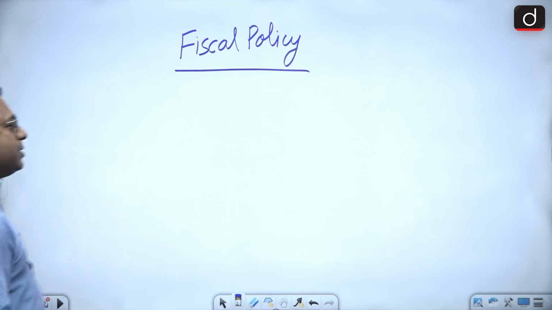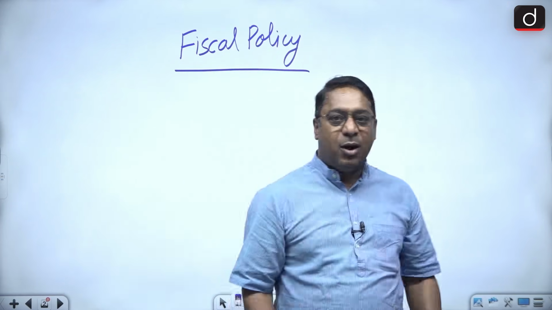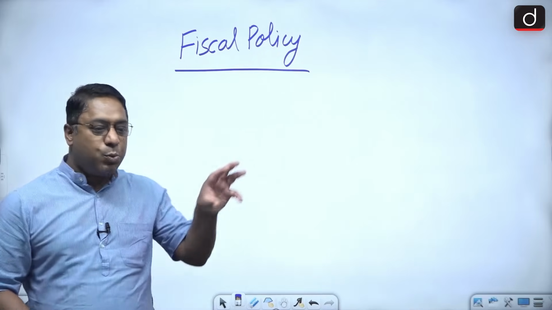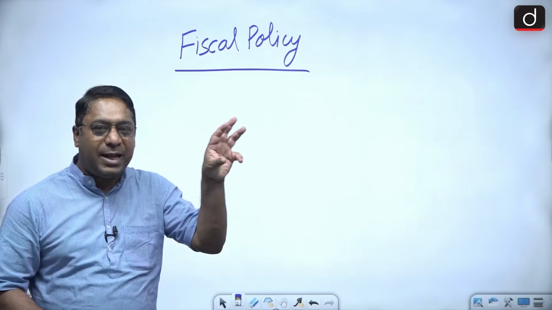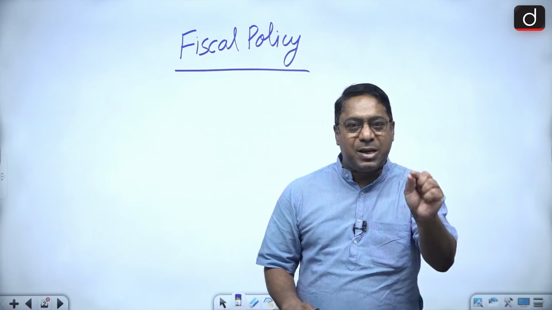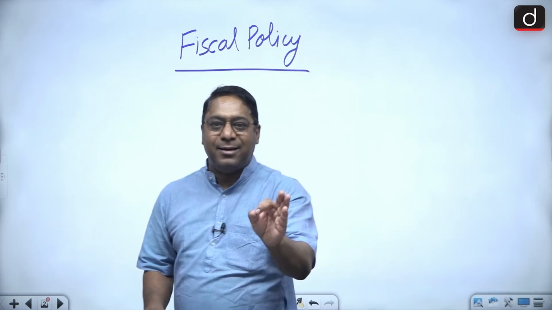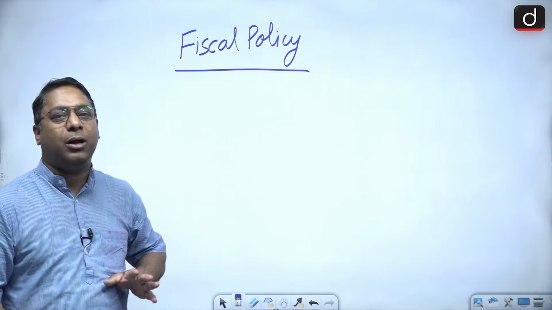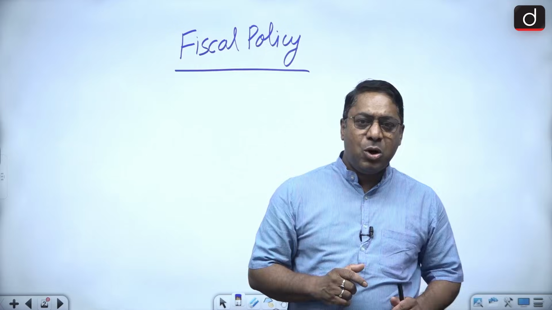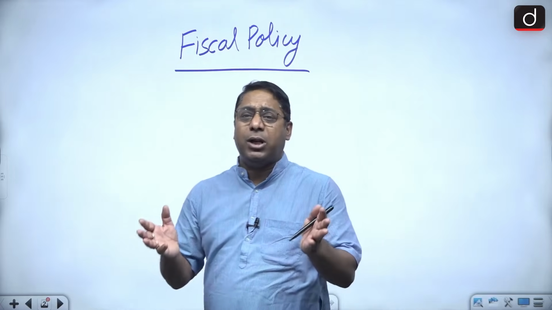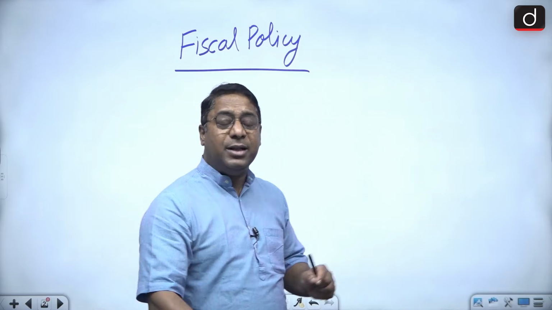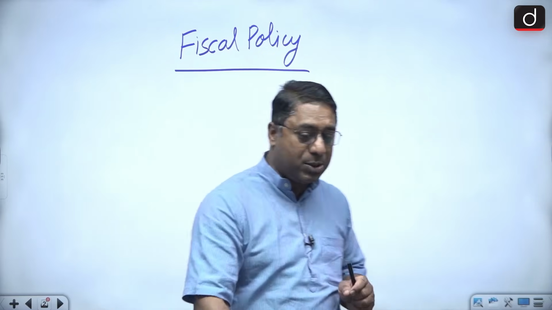When I say fiscal policy, in economics, it's nothing else but a policy which is related to the estimated receipts and the estimated expenditure of the government. I'm using the word estimated. Or you can simply put it like the policy which deals with the receipts and expenditure of the government, that is referred to as the fiscal policy.